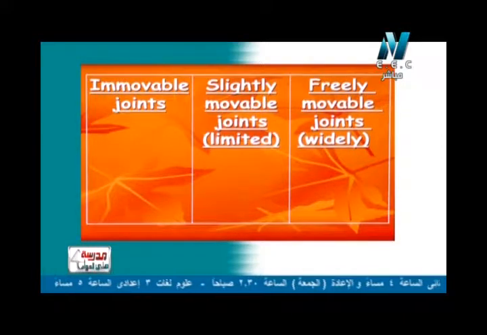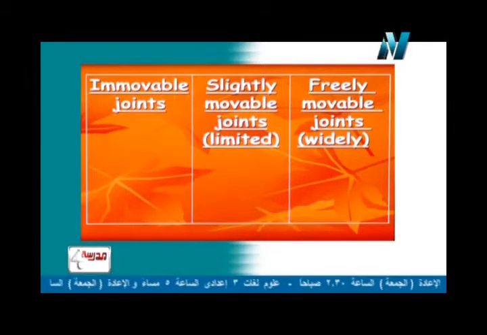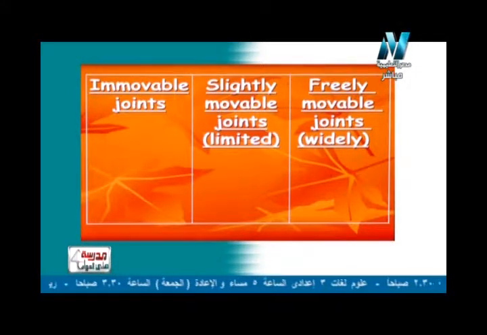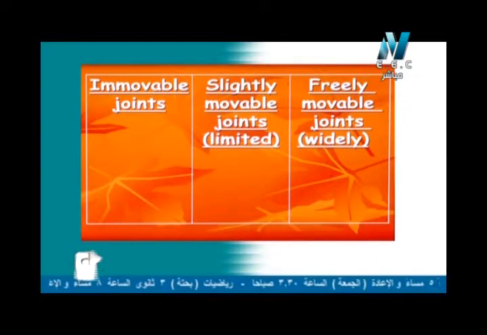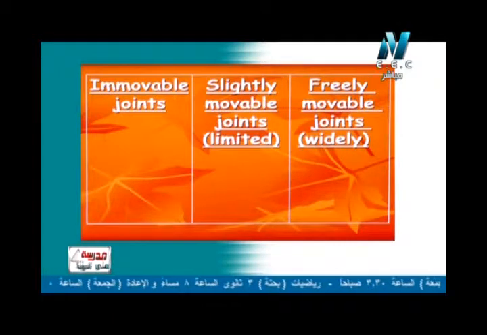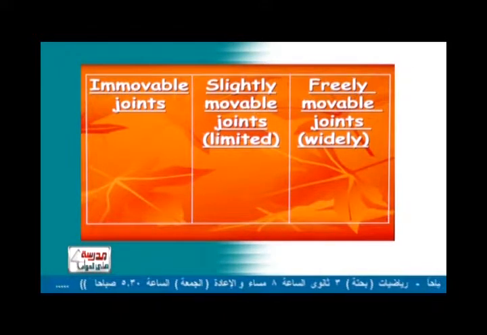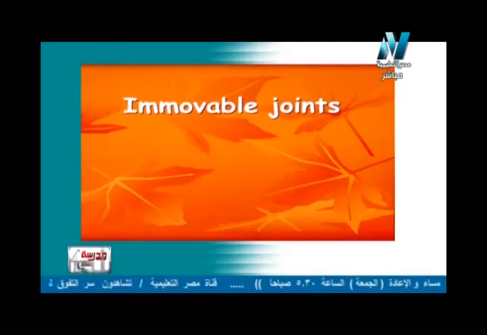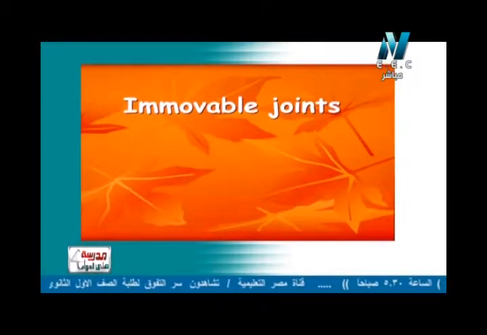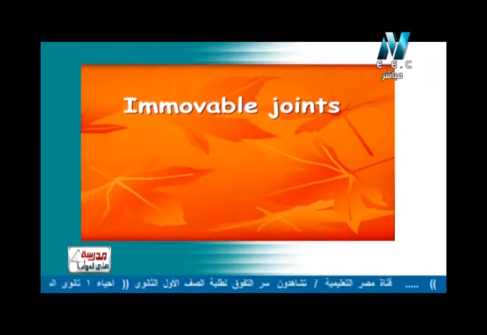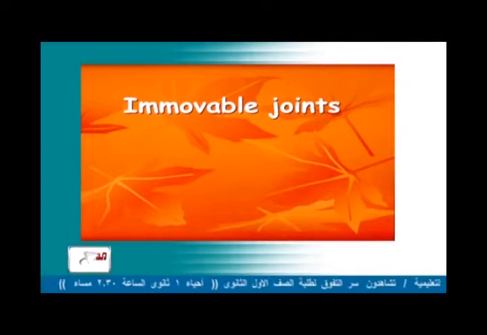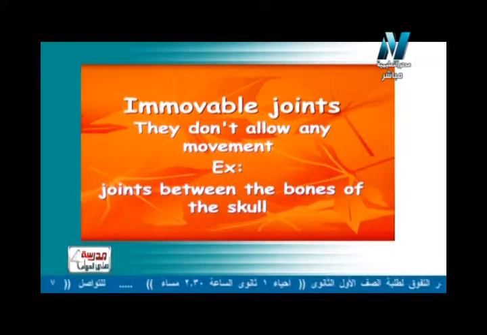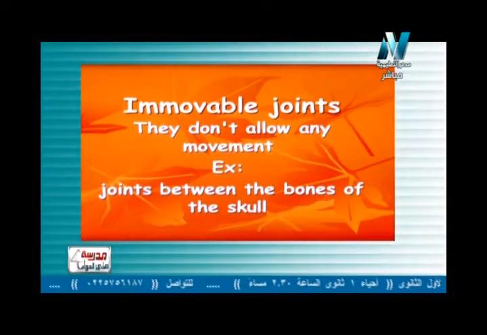Again, I have three types of joints which are immovable joint, slightly movable joint or limited movable joint, and freely movable joint or widely movable joint. Let's start with the first one, which is the immovable joint. What's meant by that? They don't allow any movement.